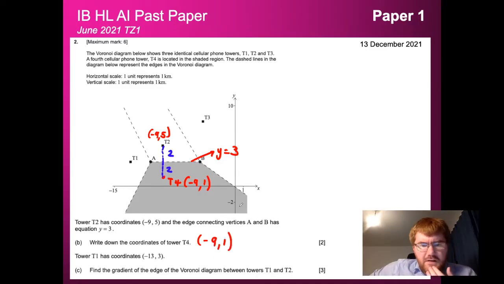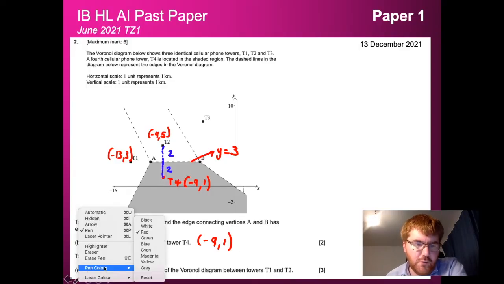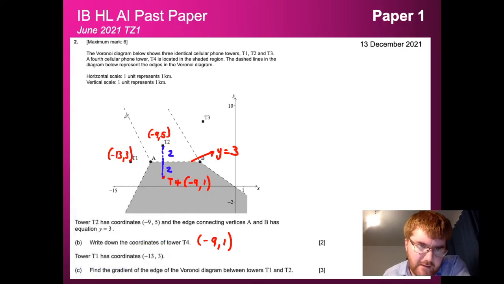And tower T1 has coordinates -13, 3, so let's write that in. And we want to find the gradient of the edge of the Voronoi diagram between towers T1 and T2. What that's saying in normal English is, if I draw over that line that they mention, we want to find the gradient of this line, the steepness of this particular line.